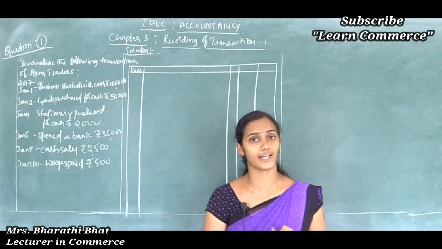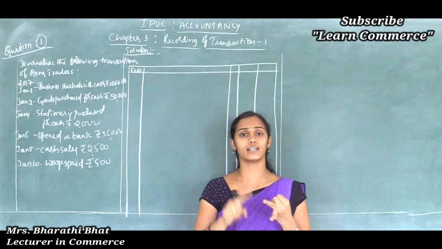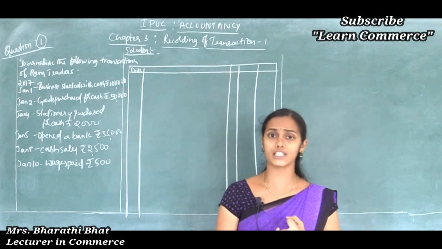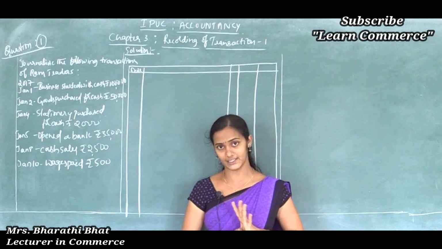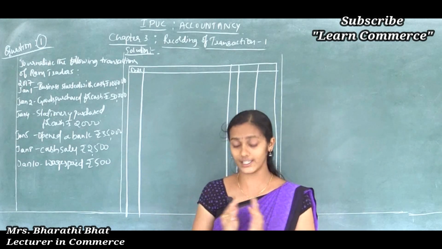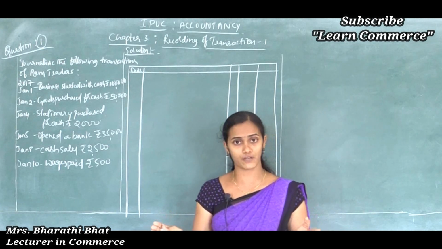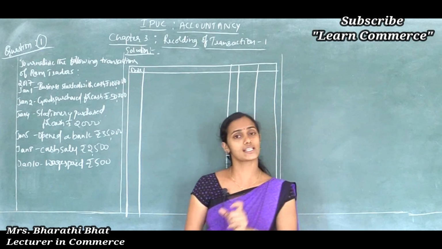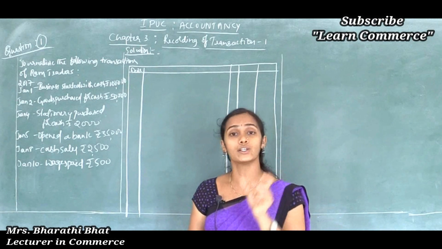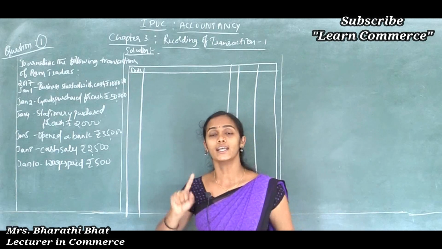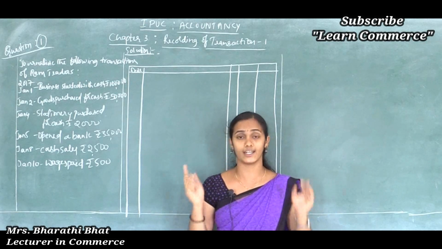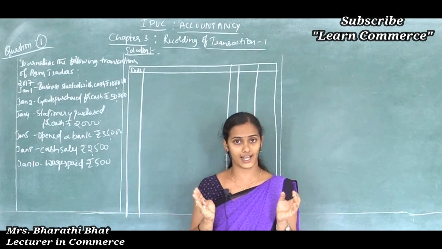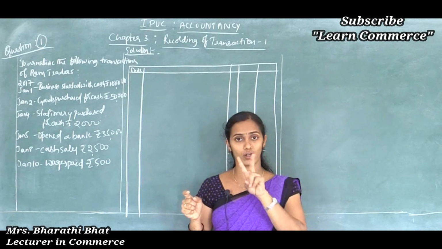Yes, totally five types: asset, liability, expenses, revenues and capital. Correct, right? Each different type of account has its own rules. For example, asset: what is the rule of asset? Increase in asset is to be debited, decrease in asset is to be credited. It means each and every transaction involves a twofold effect.